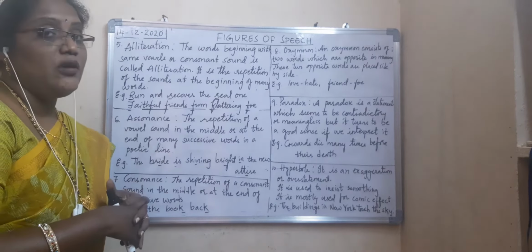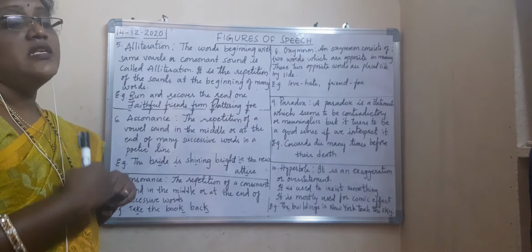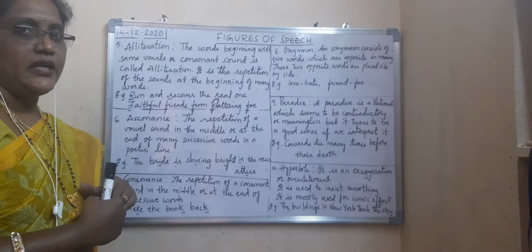You have to underline. So where you will get actually figures of speech in poetic device? In a poem, they will ask you, in this poem, which line you can see alliteration is there. Find out in the poem alliteration. Then you have to underline in the stanza. In which stanza, which line comes under alliteration, which line comes under simile, which line comes under metaphor, like that.